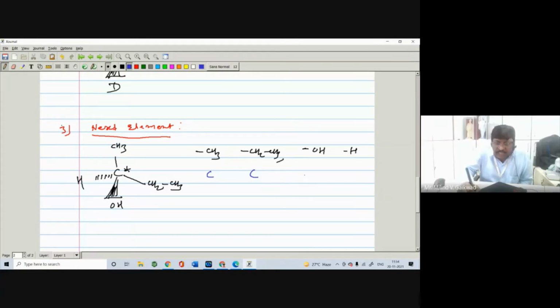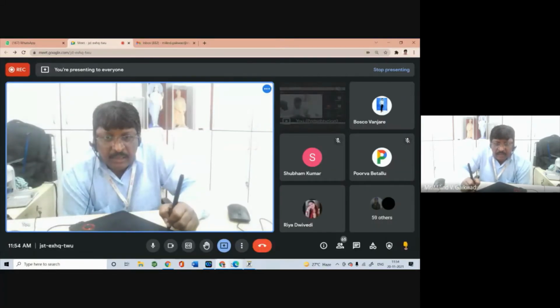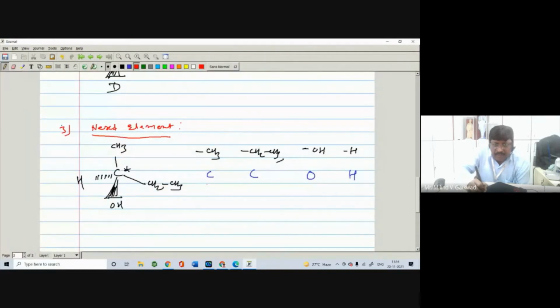In OH there is oxygen, and in H there is hydrogen. So these elements are directly attached. Then check their atomic numbers. The atomic number of the carbon is 6. Very good. Carbon also 6, oxygen 8.